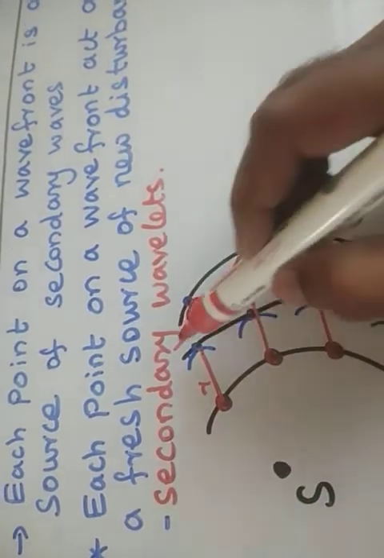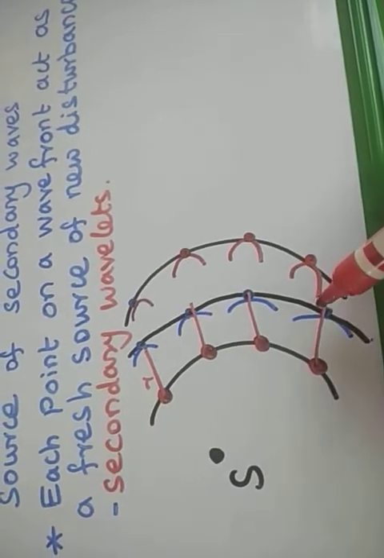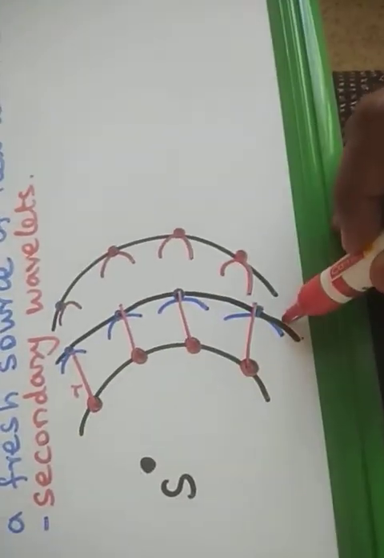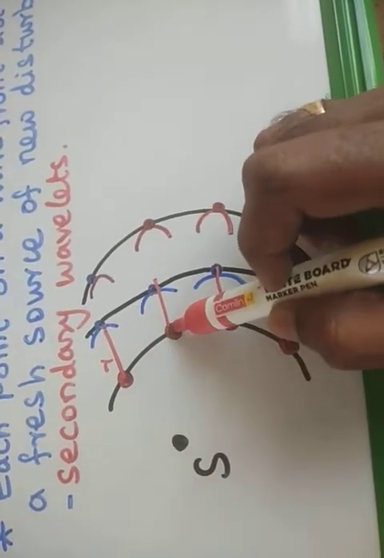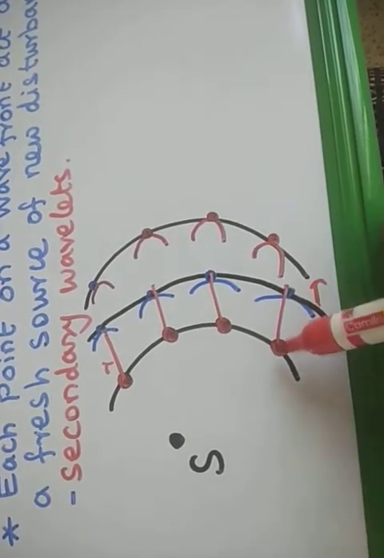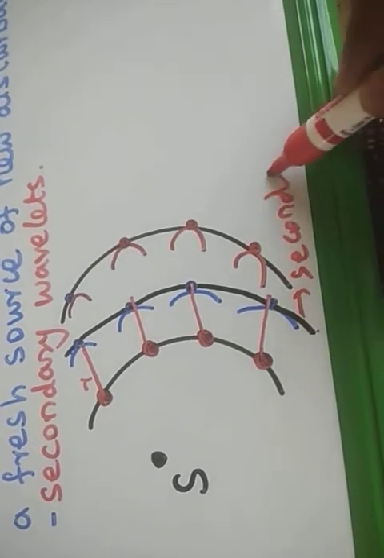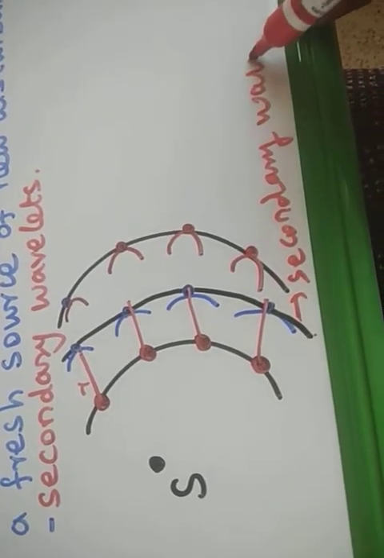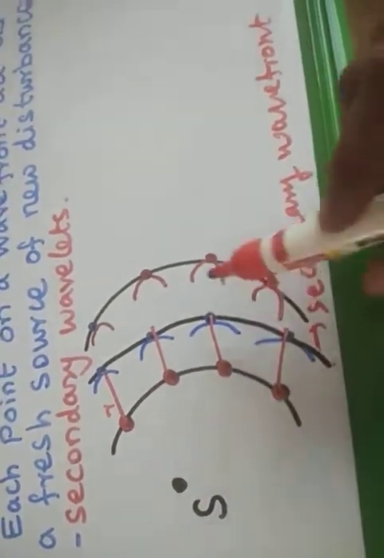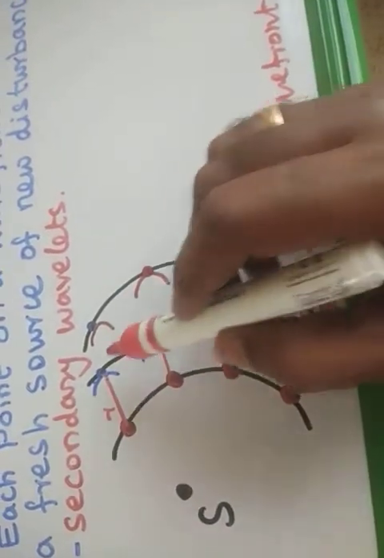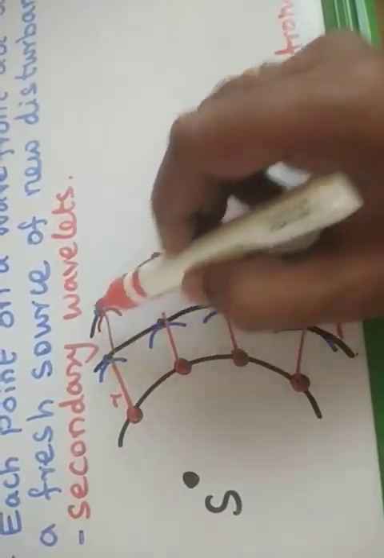By these disturbances, if you draw the tangent line on this arc, we get another wavefront. This is the secondary wavefront. Each and every point in the first wave will act as a source for the secondary wavefront. These are new waves formed because of the disturbance from the first wave. Each and every point in the secondary wave will act as a source for the third wave.